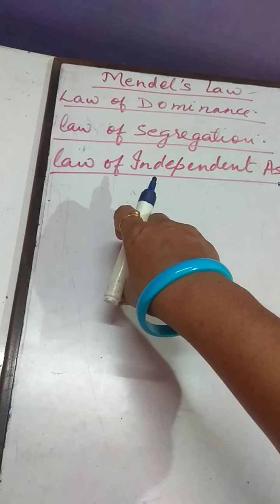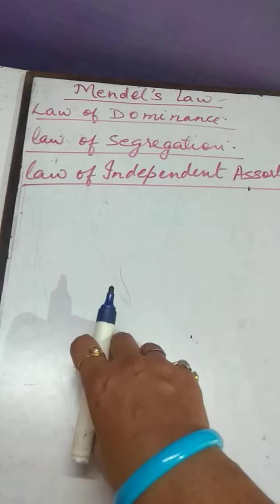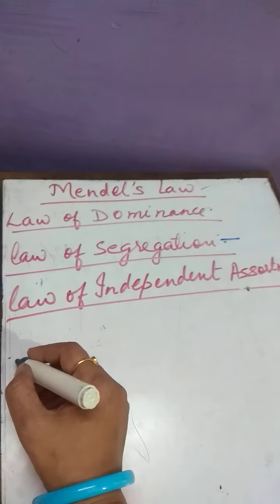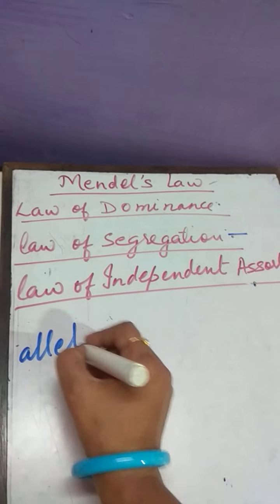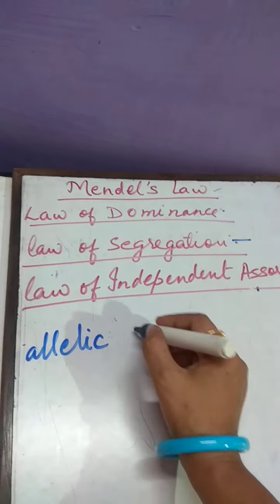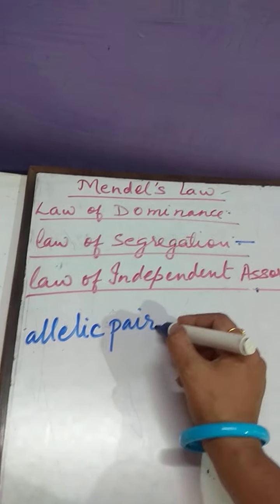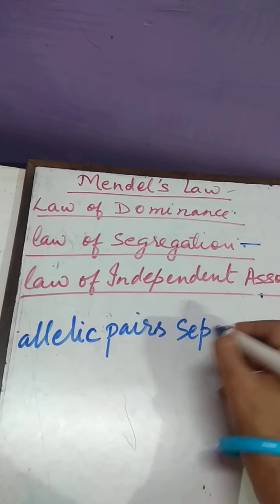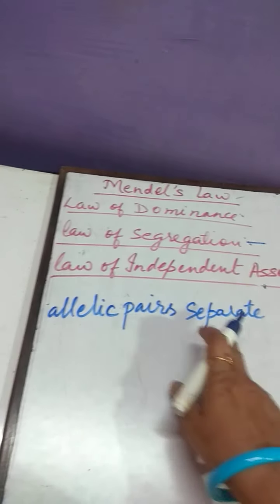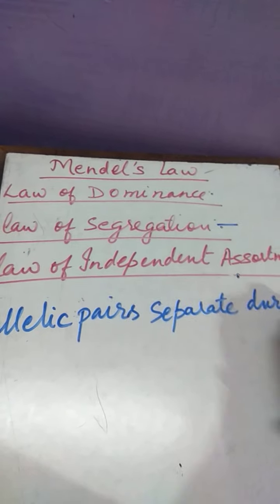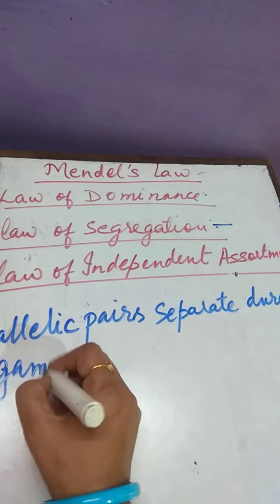From diploid it becomes haploid. Clear? So, what is the law of segregation? The law of segregation means allelic pairs separate, that is, genes are separated during gamete formation.